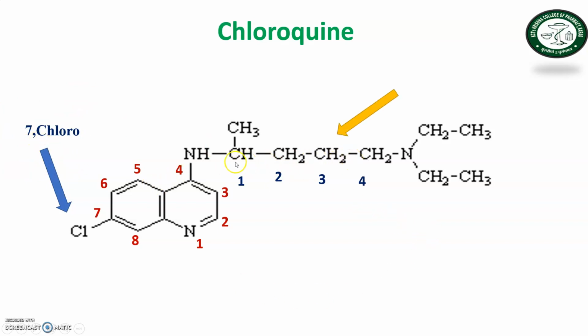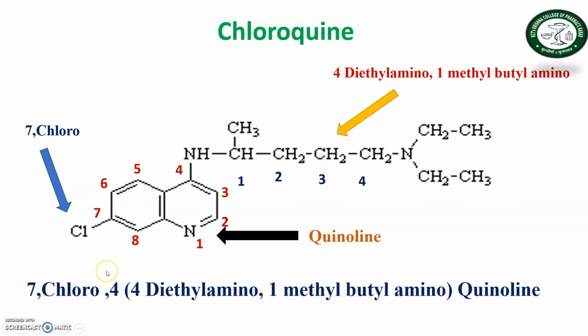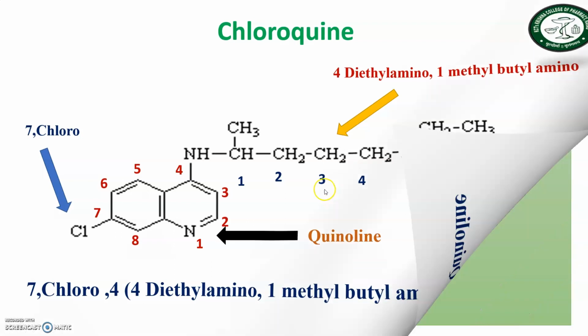Then this is the straight line chain containing 1, 2, 3, 4 carbons. Notice the chemical name of this structure is 4-diethylamino-1-methylbutylamino, and here is the quinoline ring. The chemical name of the structure is 7-chloro-4-(diethylamino-1-methylbutylamino) quinoline. In the exam, a frequently asked question is to draw the structure of chloroquine. You can write it in your notebook also, along with the chemical name.